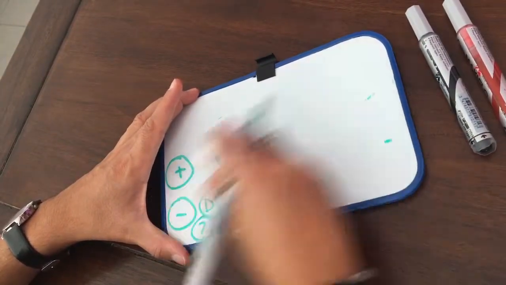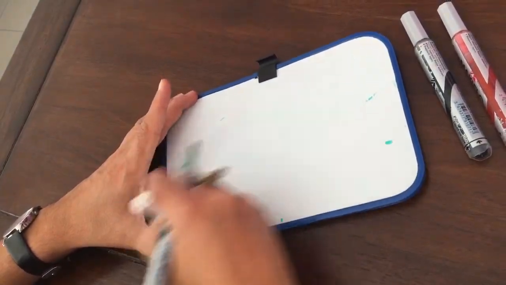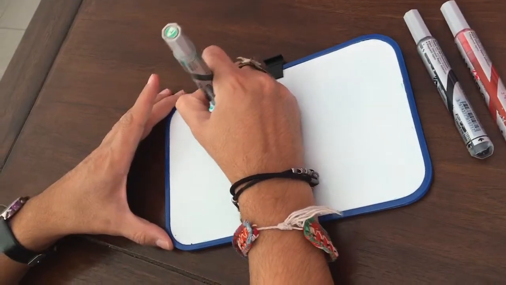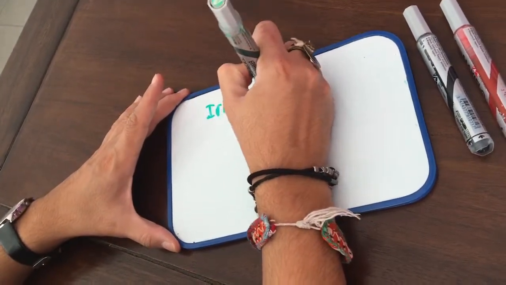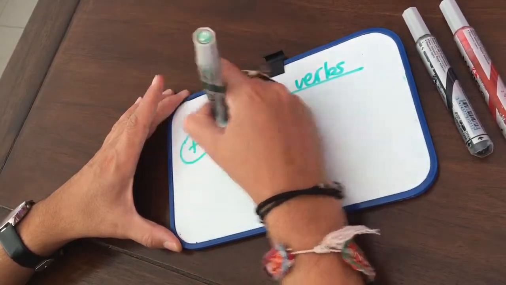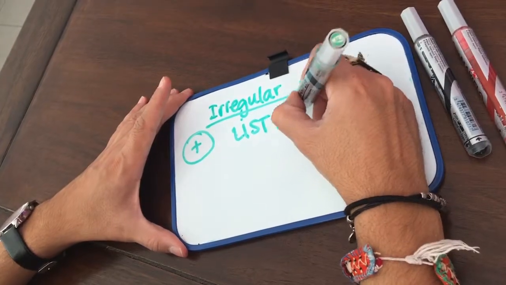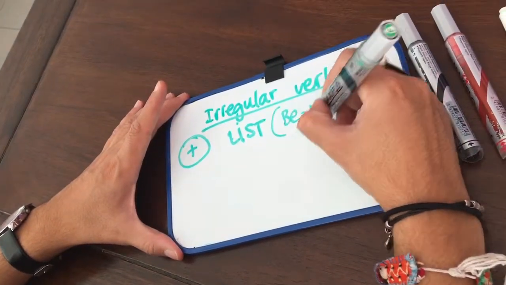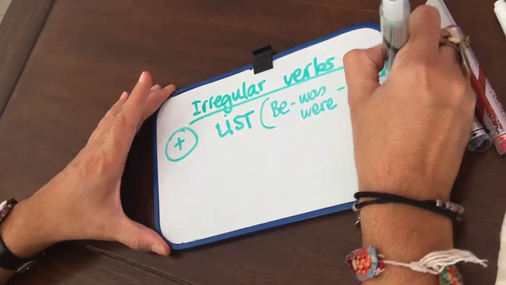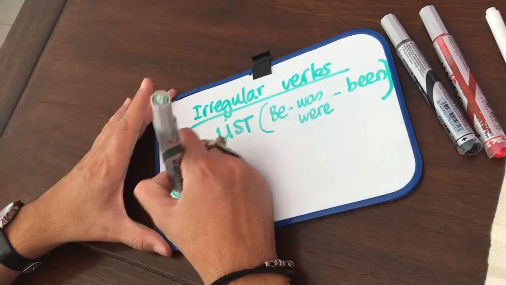Remember that with irregular verbs, you have to check the wonderful list that you're studying those days. Irregular verbs in the past simple, again. Affirmative, you have to check the list where you will find be, for example, was, were, and past participle, that's been, that will be useful for the present perfect.